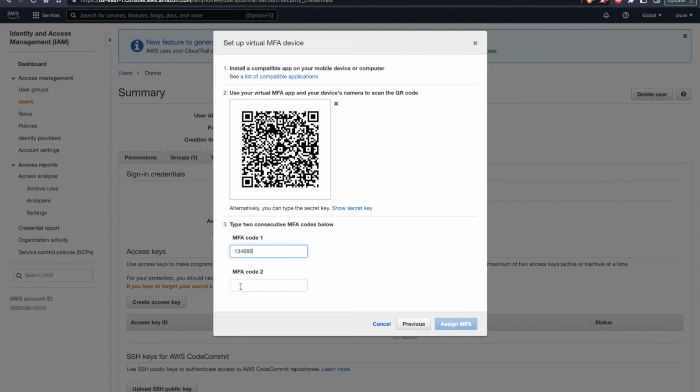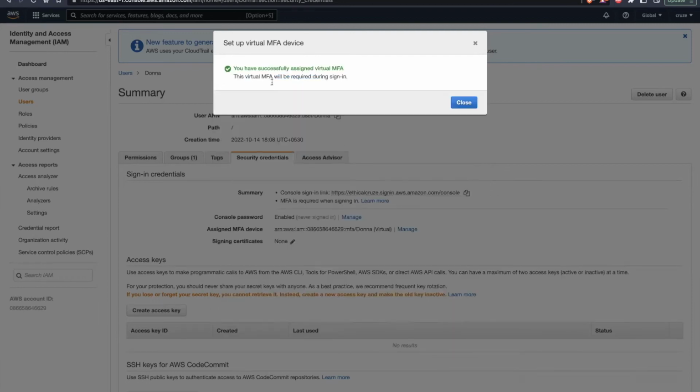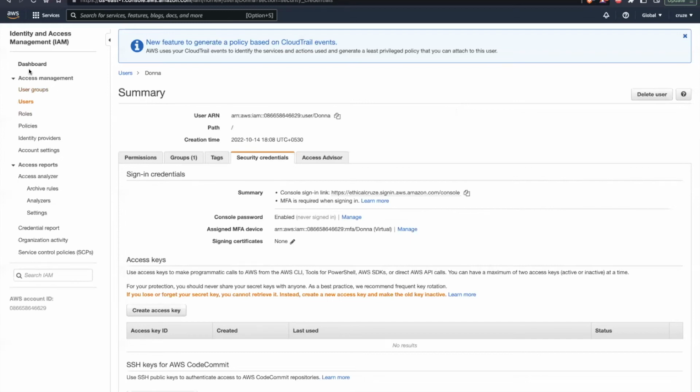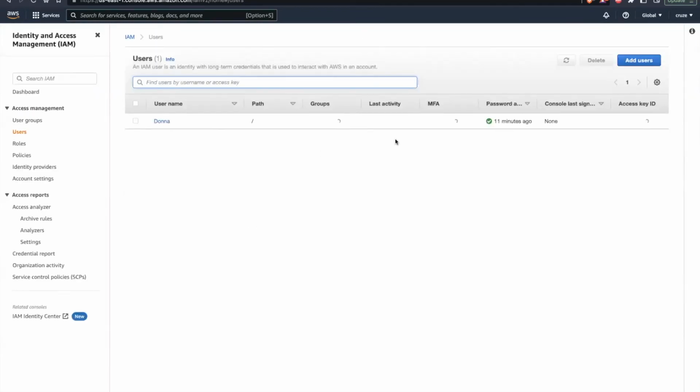So I'm waiting for the second multi-factor authenticator code to be generated, and it is done. You can see that you have successfully assigned virtual MFA. If I go to the dashboard, no, click on users first. Here you can see this MFA has now been changed from not assigned to virtual, because we have assigned an MFA now to this particular user Donna.